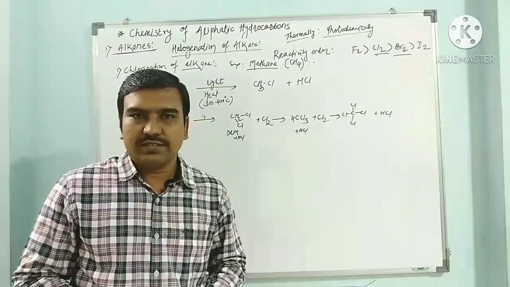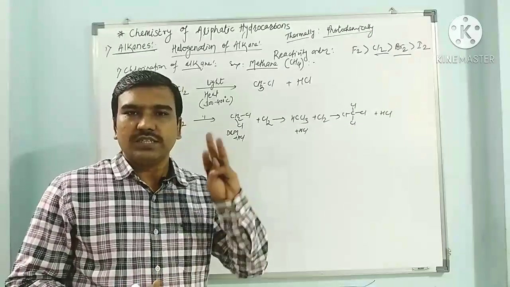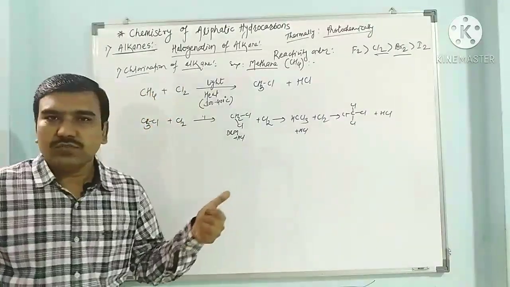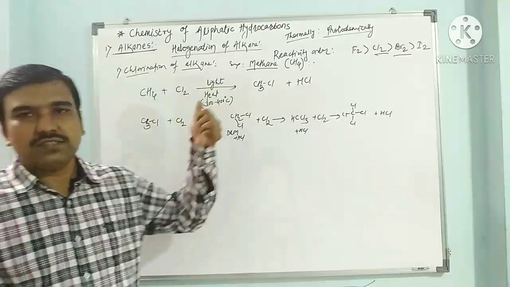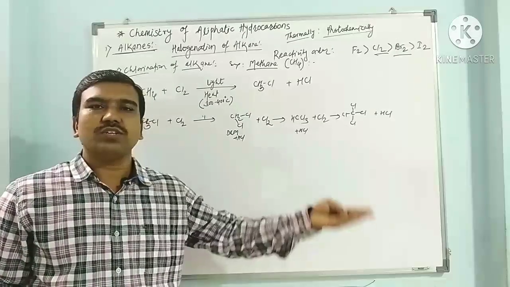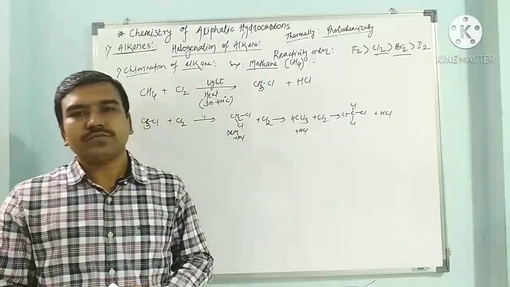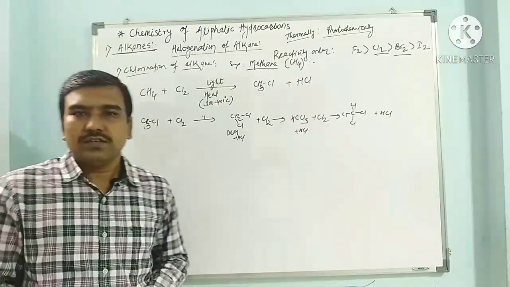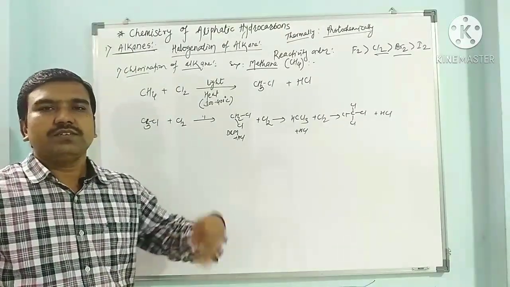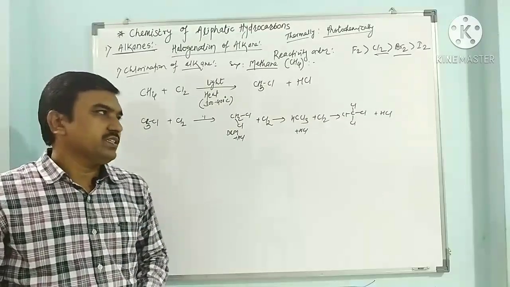Every free radical reaction involves 3 steps. Step 1 is initiation, where the chlorine molecule, the generator, undergoes dissociation and gives chlorine free radicals. Then it reacts with methane, and then further it undergoes chain propagation, and finally undergoes termination reaction.